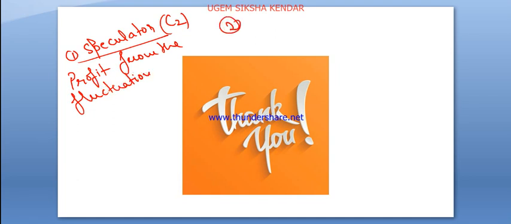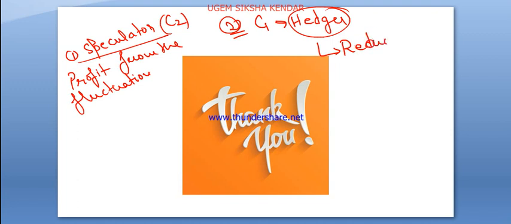On the other hand, company C1 is a hedger. How? Because they want to reduce the risk. These both words are important. Speculator, because company C2 wants profit from the fluctuation. On the other hand, company C1, this is C1, is a hedger, because hedger means to reduce risk.